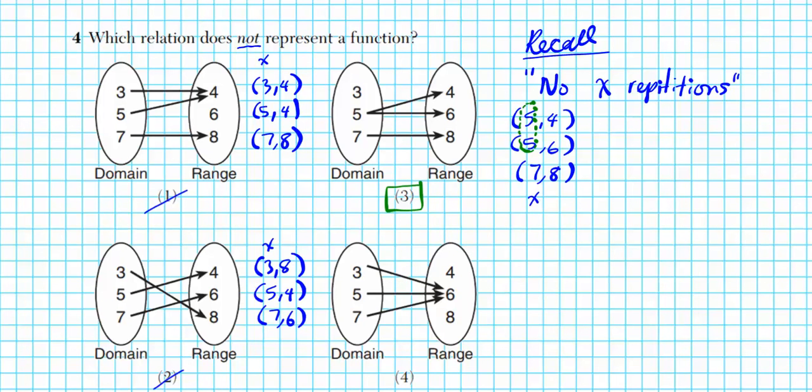Okay, let's just do number 4 just to illustrate, show you that this is the answer. So in this case, we have 3 goes to 6, 5 goes to 6, 7 goes to 6. We have repetitions in the y's, but does that matter? The answer is no. We are focusing on our x's. There are no repetitions, so that's why this is a function, but that's not what we're looking for. The answer is option number 3.